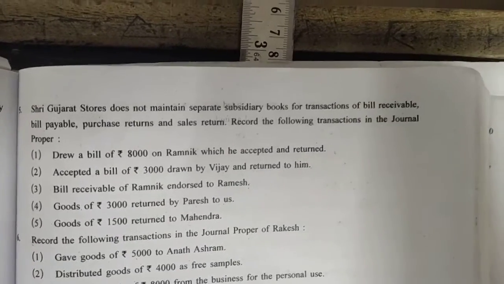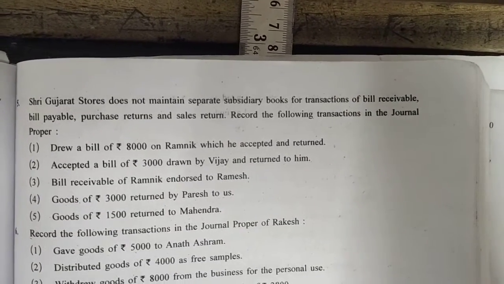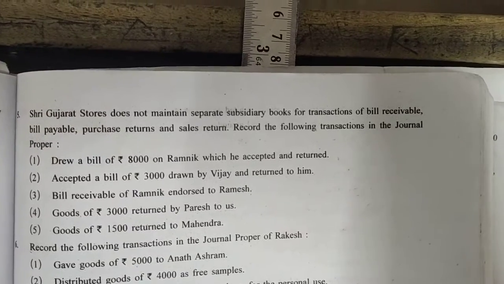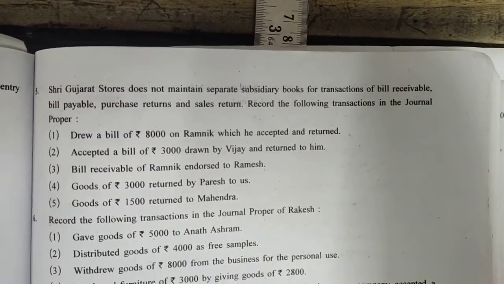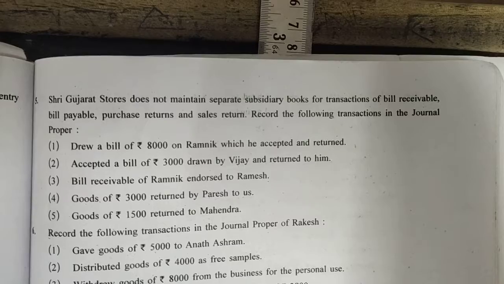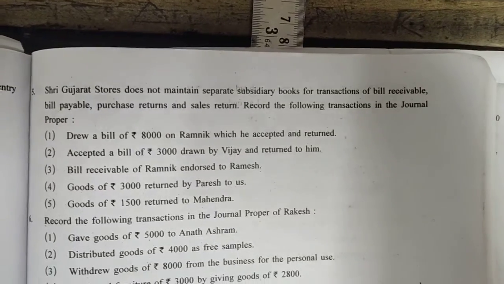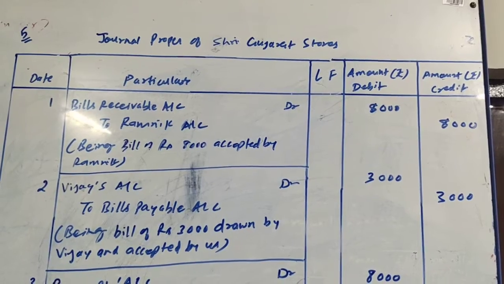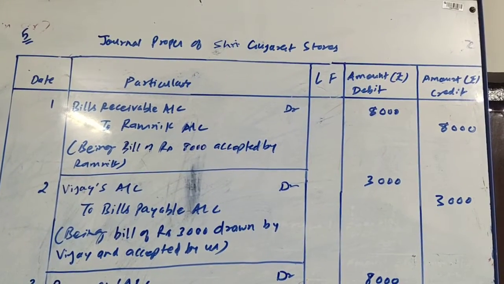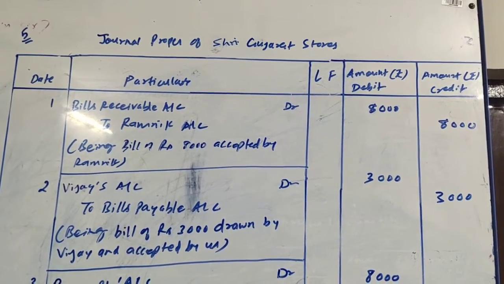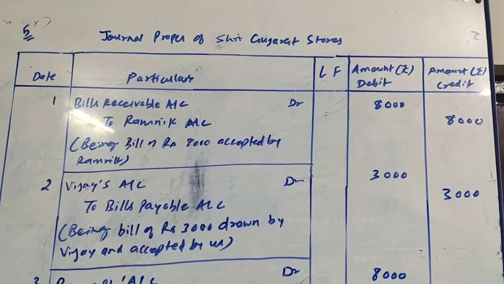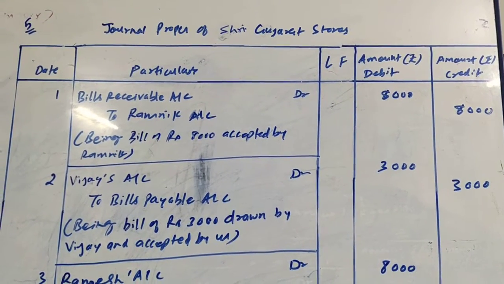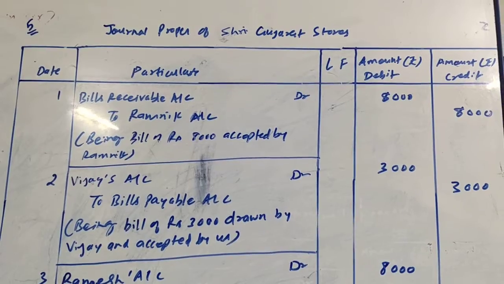Vijay is receiving this bill from us, so Vijay is the receiver and Vijay's account will be debited. Our entry will be Vijay's account debit to bills payable account. Let us see the entry. Here it is, second entry. Vijay account debit to bills payable account 3,000, being bill of rupees 3,000 drawn by Vijay and accepted by us.